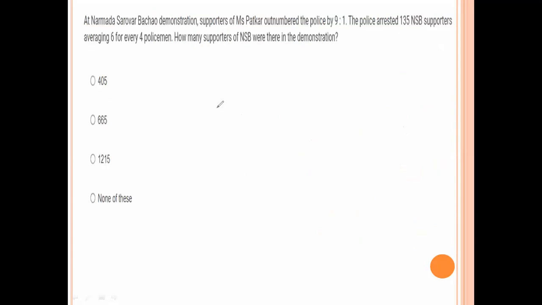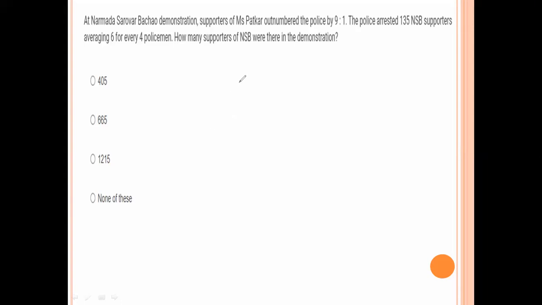Next. At the Narmada Sarovar Bachao demonstration, supporters of Medha Patkar outnumbered the police by 9:1. The police arrested 135 NSB supporters, averaging 6 for every 4 policemen. How many supporters of NSB were there in the demonstration?